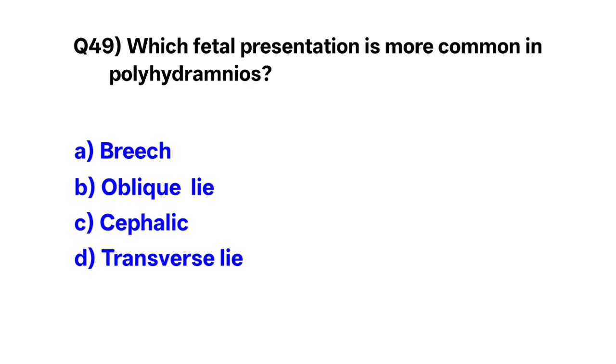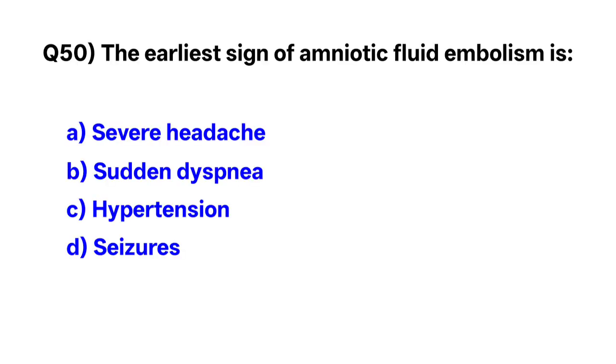Question number 49. Which fetal presentation is more common in polyhydramnios? Correct option is D. Transverse lie. Question number 50. The earliest sign of amniotic fluid embolism is? Correct option is B. Sudden dyspnea.